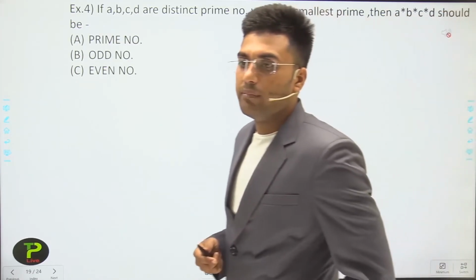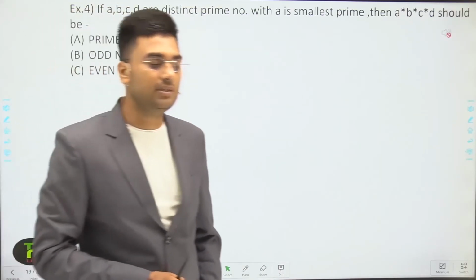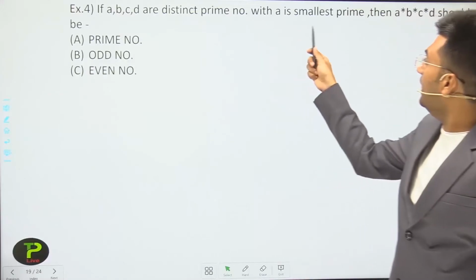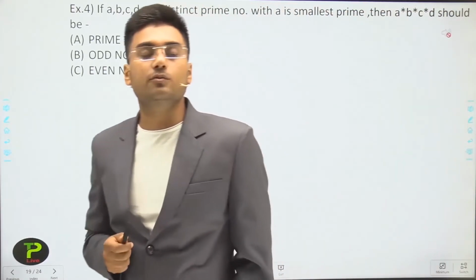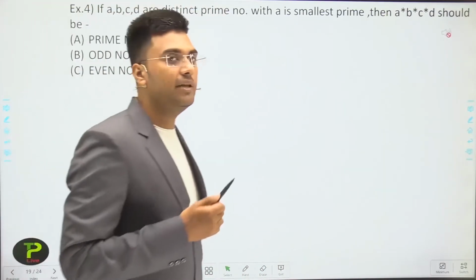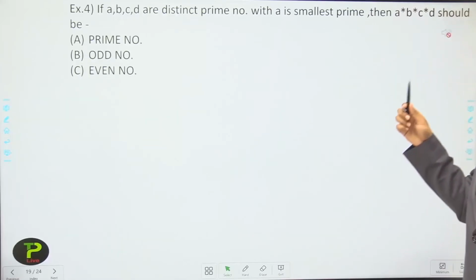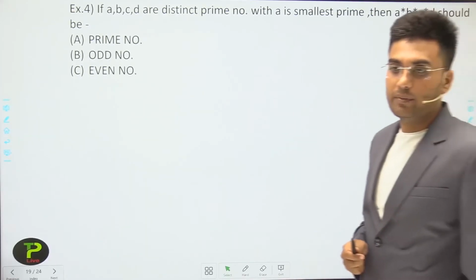Means if a, b, c, d are distinct prime numbers, they are all different prime numbers, and a is the smallest prime number. In these four prime numbers, a is the smallest prime number. Then you have to identify whether a multiplied by b multiplied by c multiplied by d is an even number, odd number, or prime number.